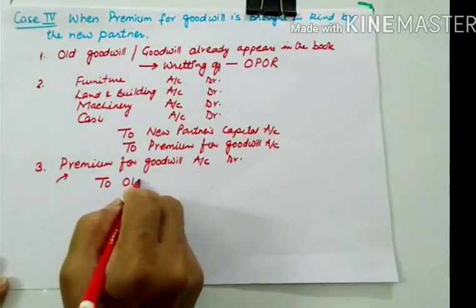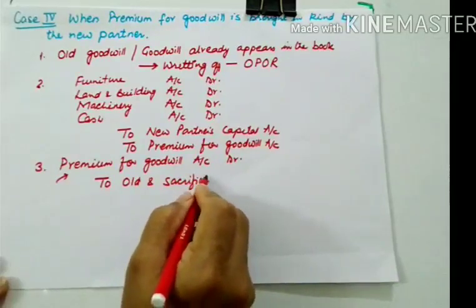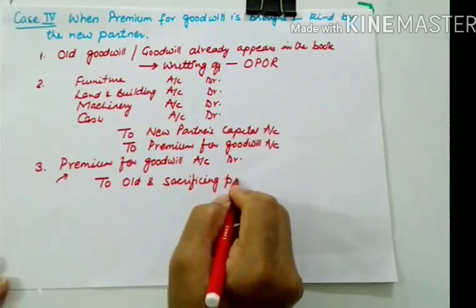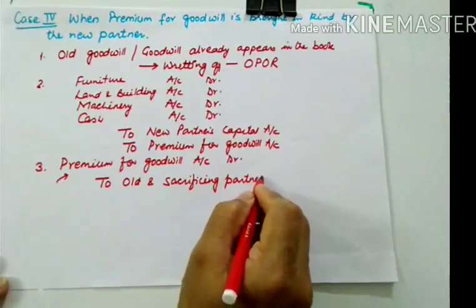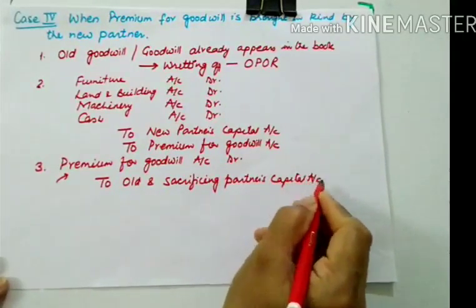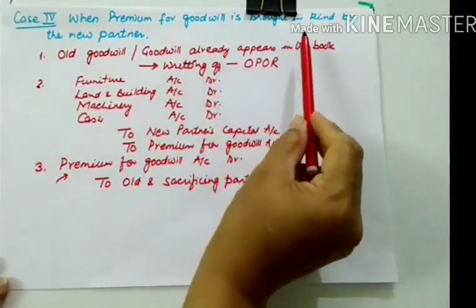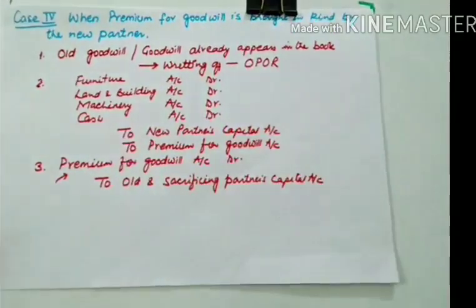So to old and sacrificing partners' capital account. So these are the three entries whenever a new partner is bringing goodwill in kind. So let us do a numerical from T.S. Grewal. Numerical question number 28.